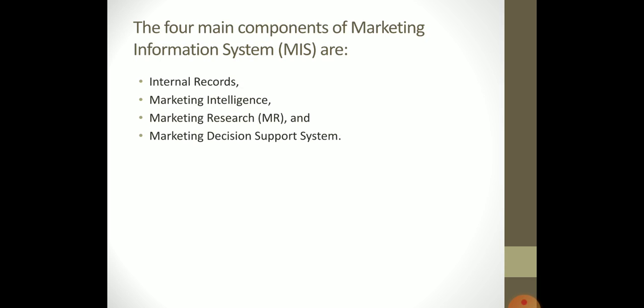Let us see these components of marketing information system in a detailed view. The first component of marketing information system is internal records. Marketing managers get lots of information from the internal records of the company.